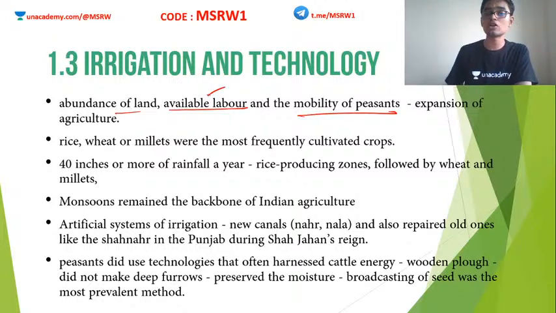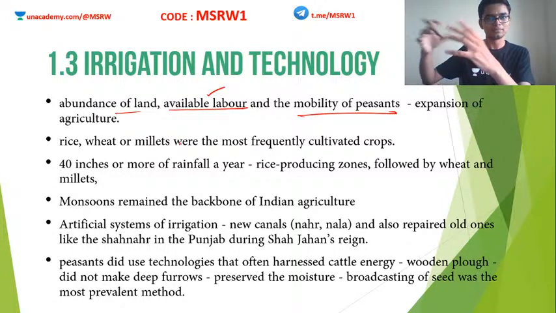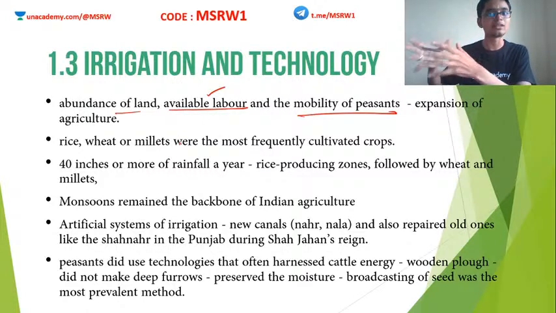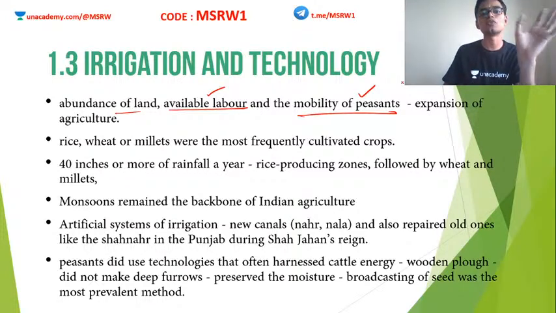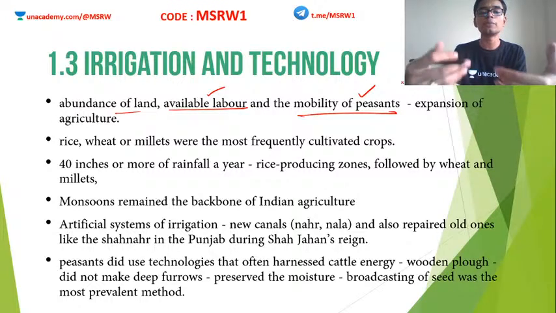Then availability of labor. There was plenty. Indian population was even then in a very good number, and about 85% of the population was still in the rural area, which means there is no lack of manual labor. And finally, mobility of the peasants. Peasants will definitely migrate from one part to another in search of work, in search of favorable conditions. So these three factors contributed to the expansion of agriculture.